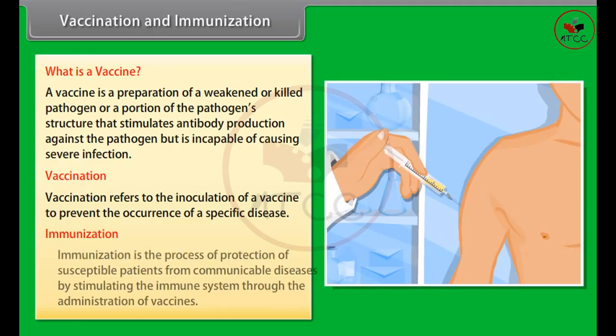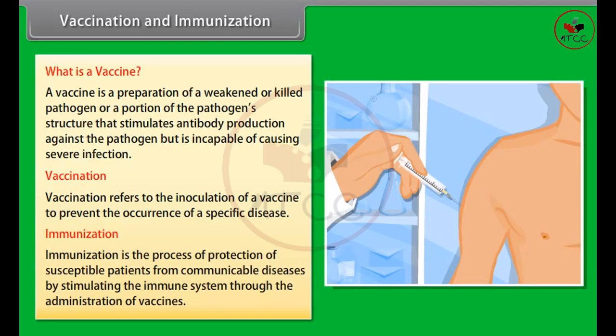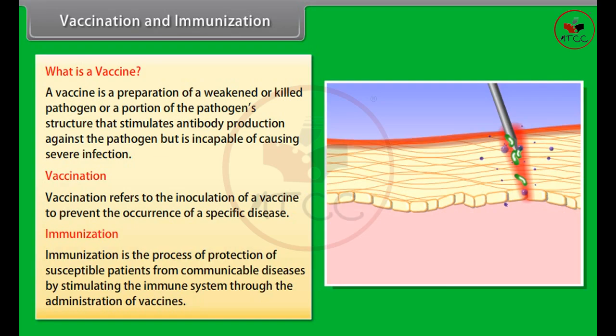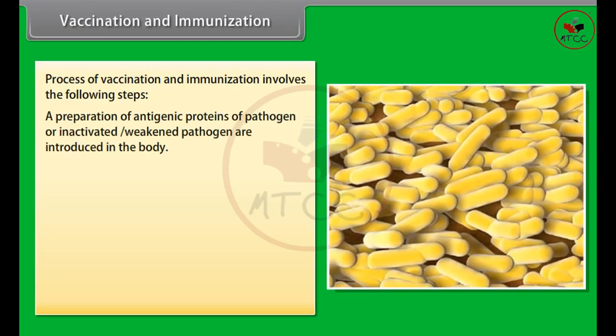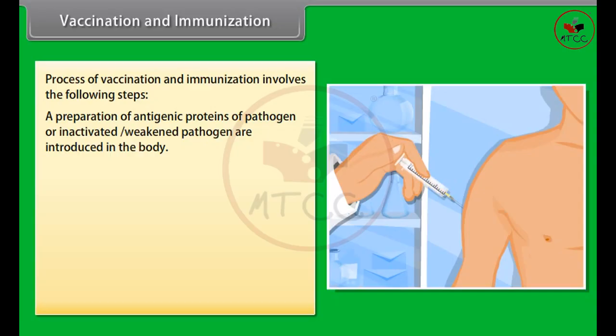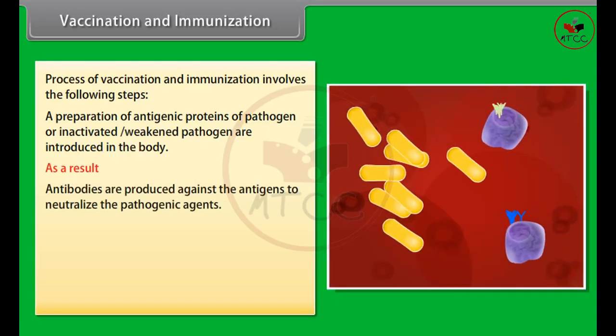Immunization. Immunization is the process of protection of susceptible patients from communicable diseases by stimulating the immune system through the administration of vaccines. The process of vaccination and immunization involves the following steps. A preparation of antigenic proteins of pathogen or inactivated, weakened pathogen are introduced in the body. As a result, antibodies are produced against the antigens to neutralize the pathogenic agents.